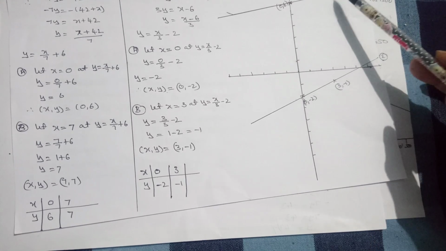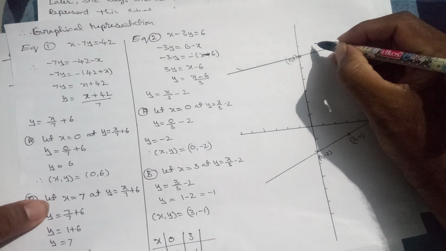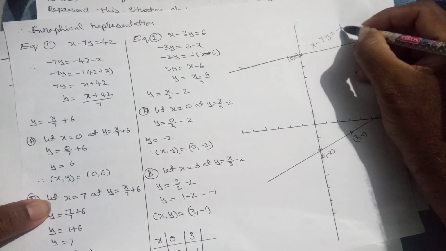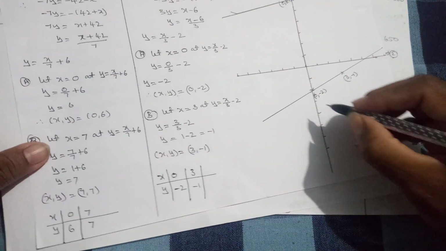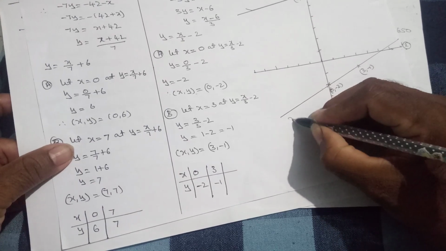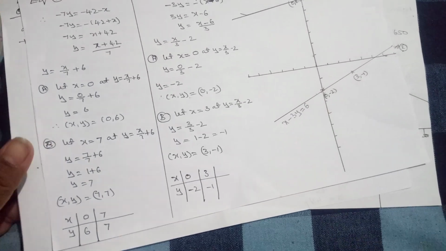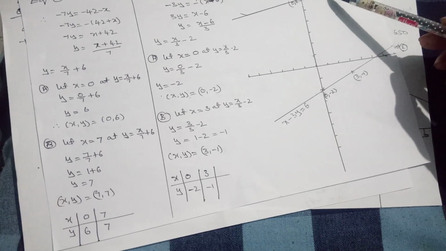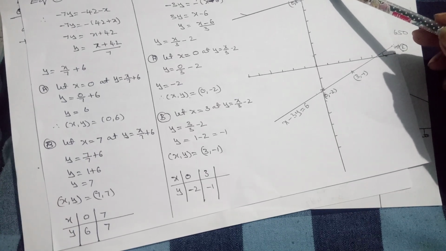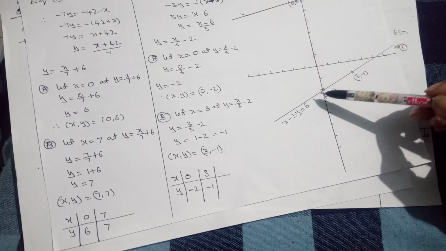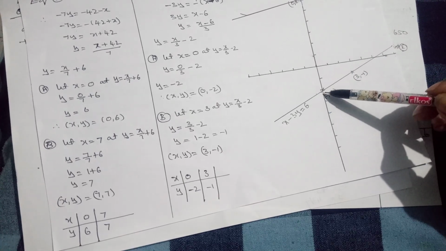That's all. The name of this line is x minus 7y is equal to minus 42. The name of this line is x minus 3y is equal to 6. So this is the graphical representation of the first equation and the second equation.